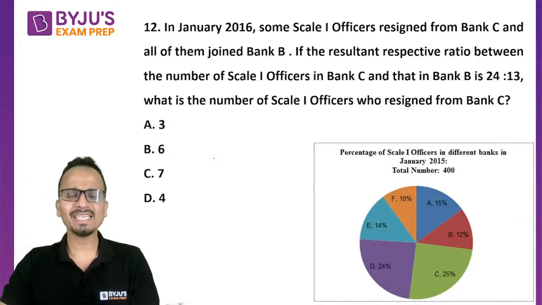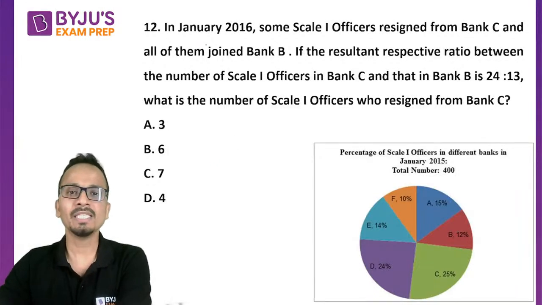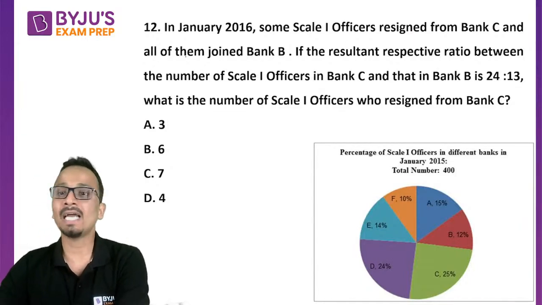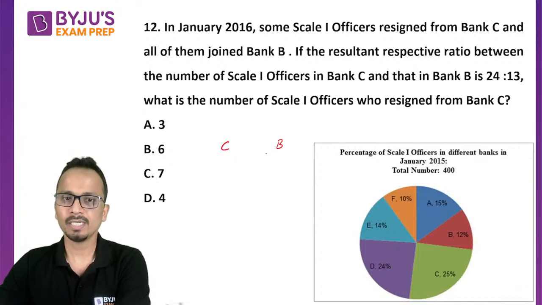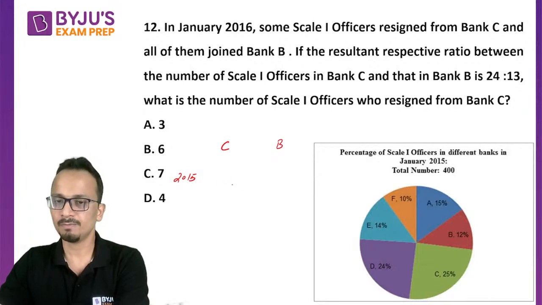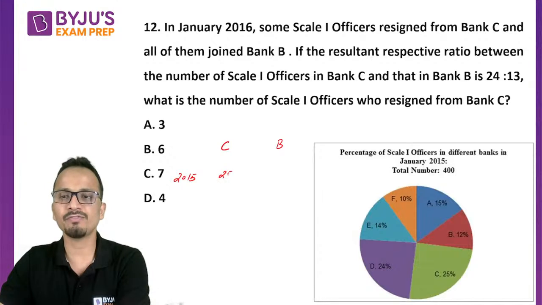Now this can be done by observation only. In January 2016, some scale 1 officers resigned from C and all of them joined B. So they are talking about bank C and bank B. I'll write the percentage of scale 1 officers in the previous year, 2015. In 2015, the percentage for C is 25 percent, and for B it is 12 percent.